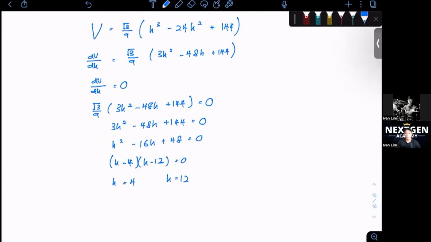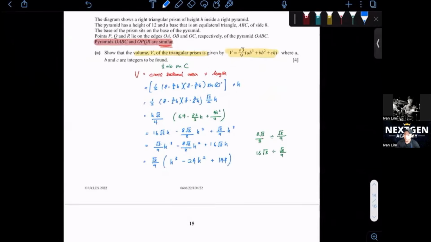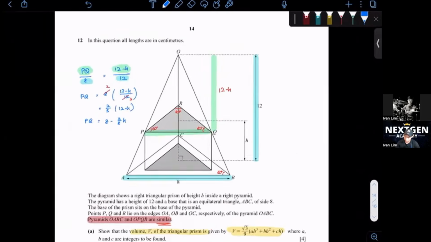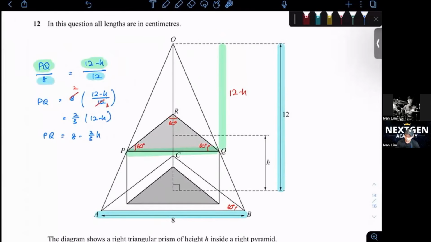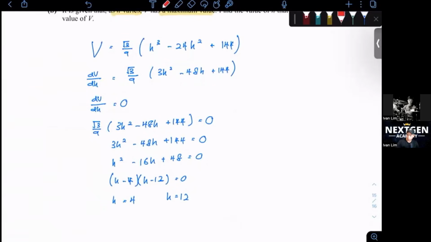Okay, how do I know which is the correct answer? So you have to refer back to the diagram. You see, they say the h value, right? So it's either 4 or 12. If you refer back to the diagram, it should be 4 because it wouldn't make sense that h is equals to 12, because 12 is already this entire thing and h is smaller than that, right? So the only acceptable answer would be h is equals to 4. So based on the diagram, this is how our final answer is.